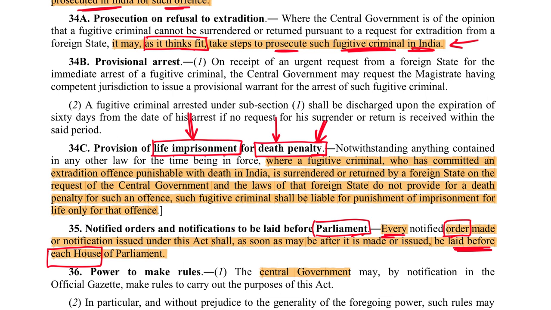So every single order which is passed by the government under this act must be laid before each house of Parliament as soon as is possible. There is no minimum or maximum time which must pass before the order is laid before the Parliament. So as soon as possible for the government, each order must be laid before each house of the Parliament.